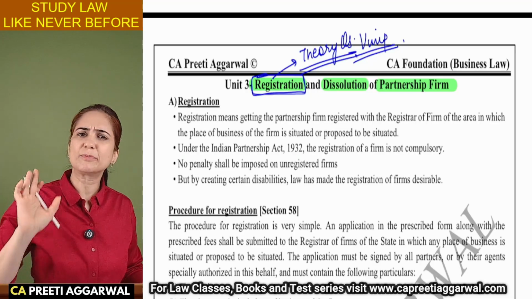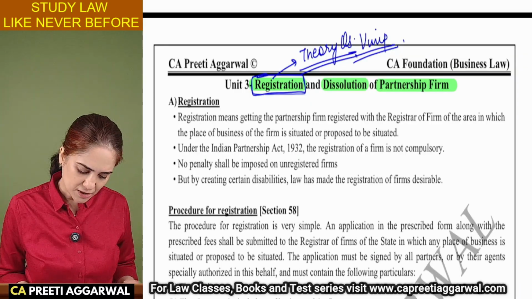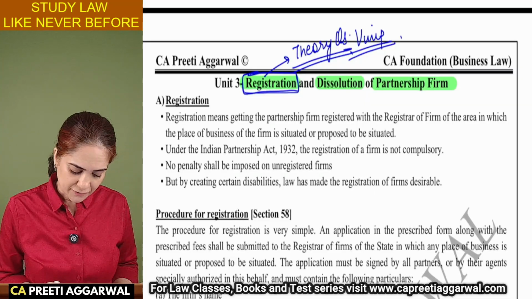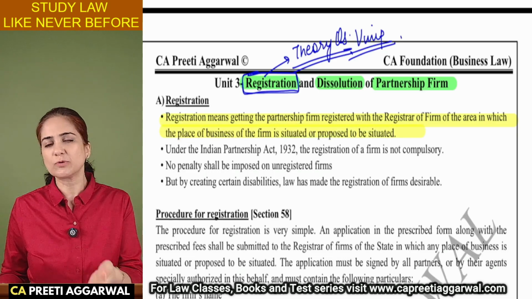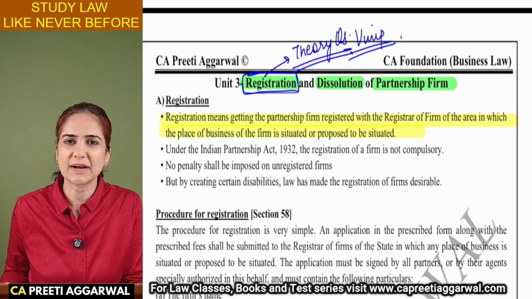It's a very simple process and everything is online only. Registration means getting the partnership firm registered with the registrar of firms of the area where the place of business is either situated or proposed to be situated. Wherever you are going to have your office, get your firm registered with that ROF.